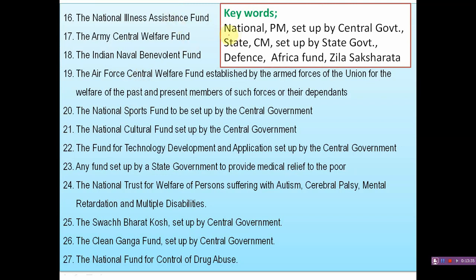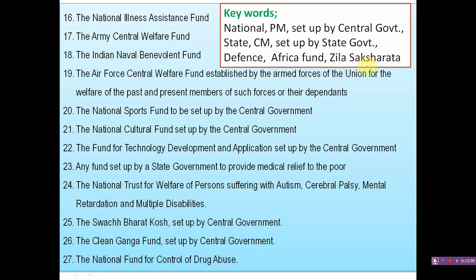These are: National Prime Minister fund set up by the central government, State Chief Minister fund set up by the state government, Defense fund, Zilla Saksharata.